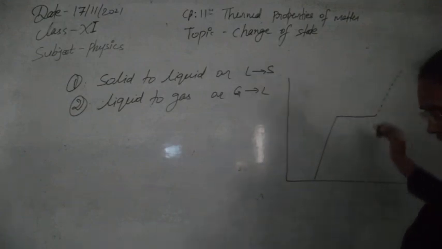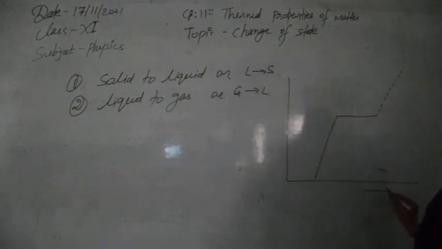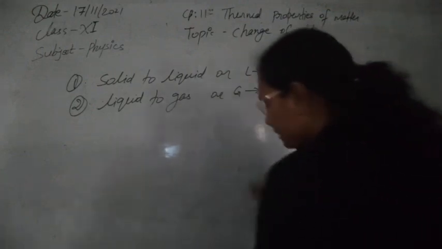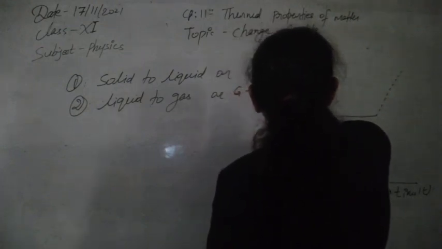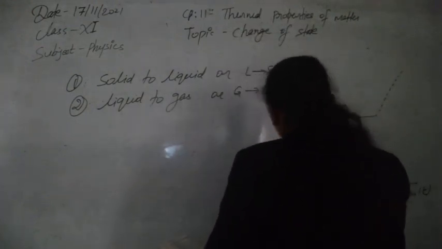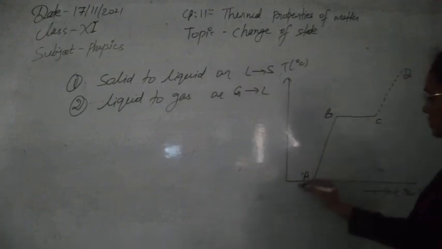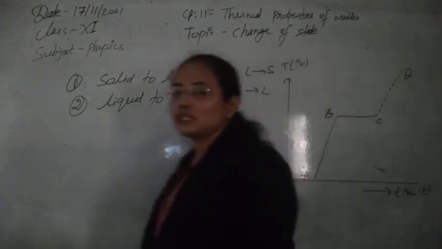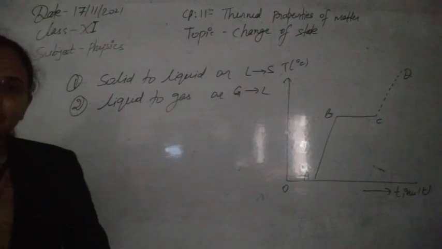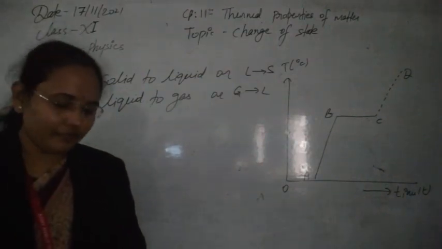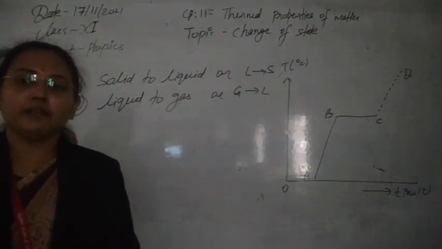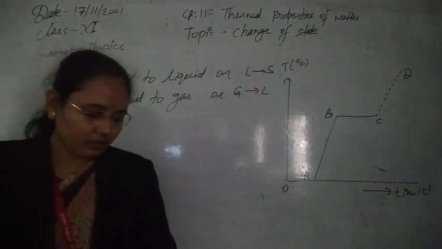So this kind of graph, on this axis we are taking the time t, and on this axis we are taking temperature in degrees Celsius. Now suppose these are points A, B, C, D, and this is O. This kind of graph, O, A, B, C, D, is what we will obtain whenever we do the experiment and plot the graph.